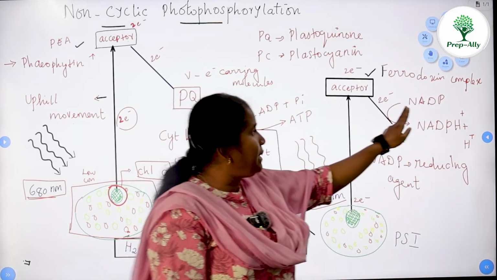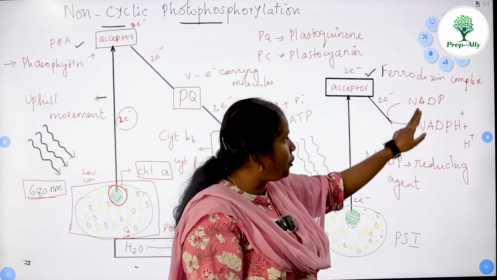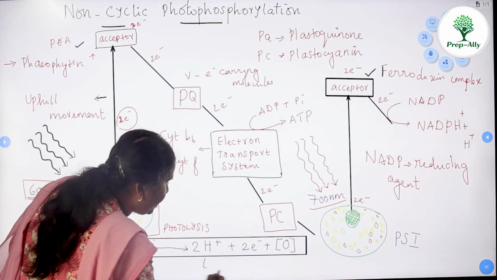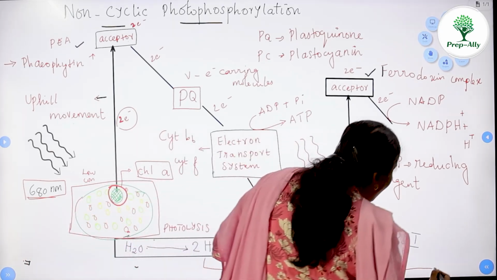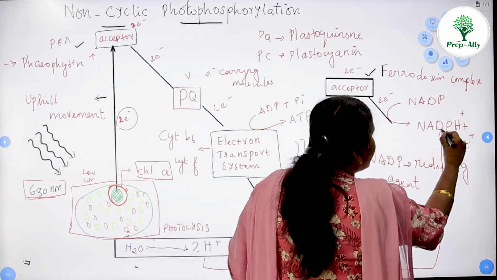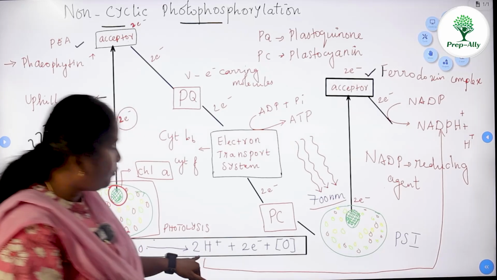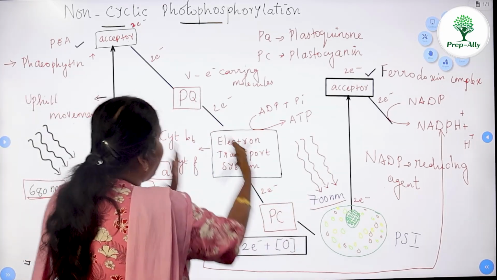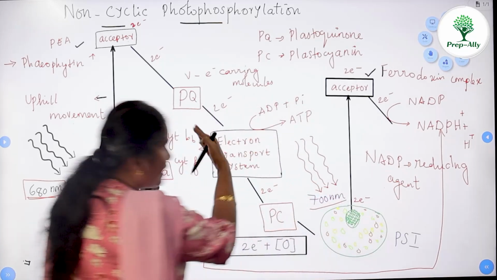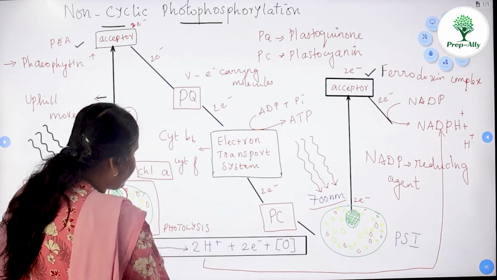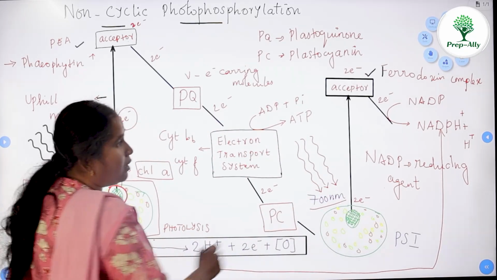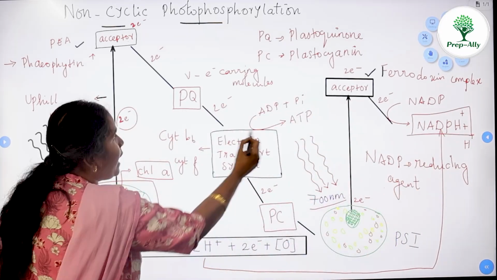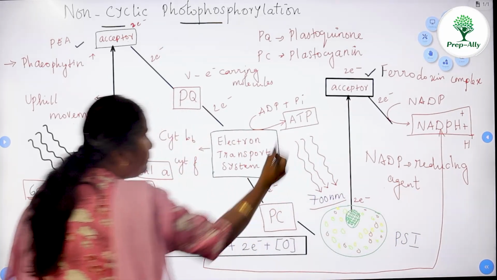When it accepts the electron, it also accepts the proton from the photolysis of water. The source of proton for the reduction of NADP is the photolysis of water. So the electron moves by this uphill and downhill movement, the zigzag movement, and the proton is from the photolysis of water. Finally, the net yield is NADPH2 and one molecule of ATP.